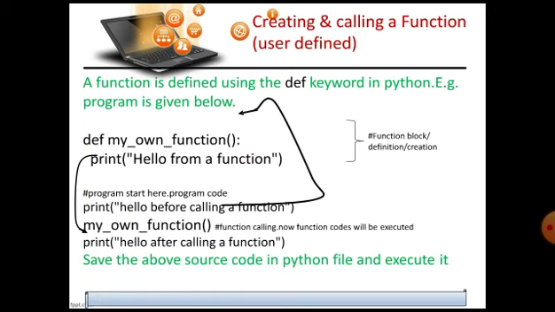Now how do you create a function? Can we call a function? A function is defined using the def keyword in Python. Okay, the def keyword is used to create a function. See, my_own_function is an example of a function here. This is a function block which is created by using a colon.